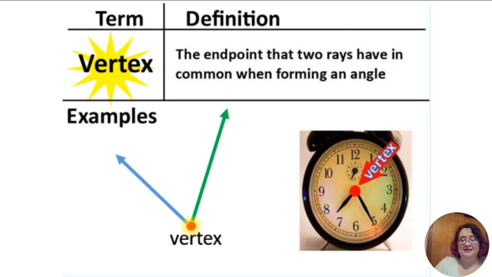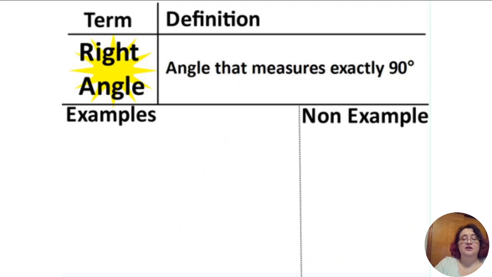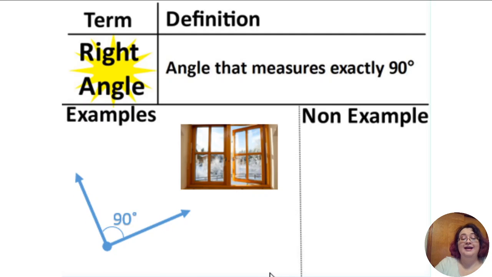All right, let's keep going. Certain types of angles. A right angle is an angle that measures exactly 90 degrees. You might see a 90-degree angle as the edge of your paper, the corner of a box, anything like that that measures exactly 90 degrees. You see right angles a lot in construction and buildings and windows. If you look at this window picture here, every pane of the window and even the edges of the window form a 90-degree angle.